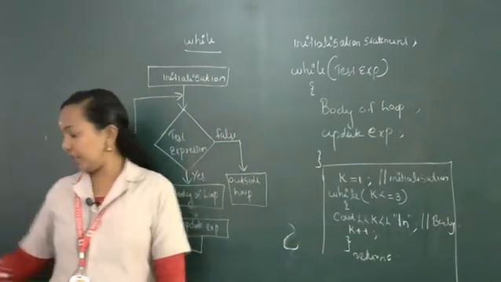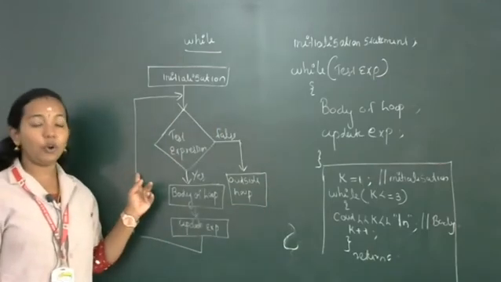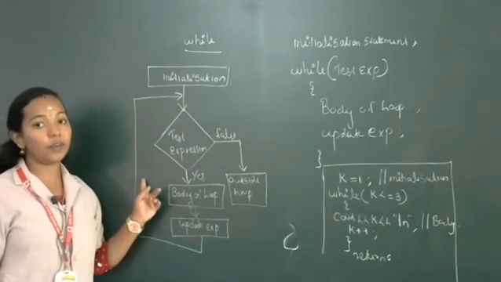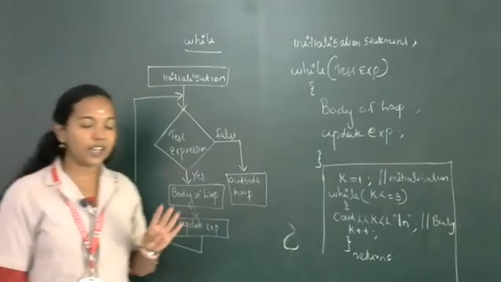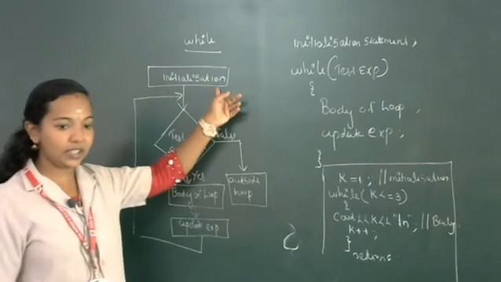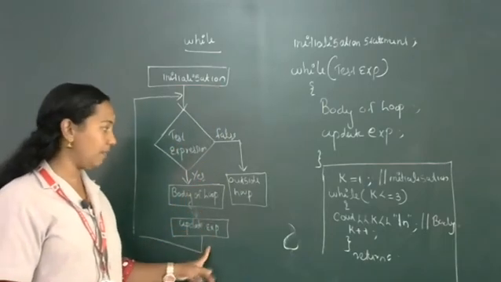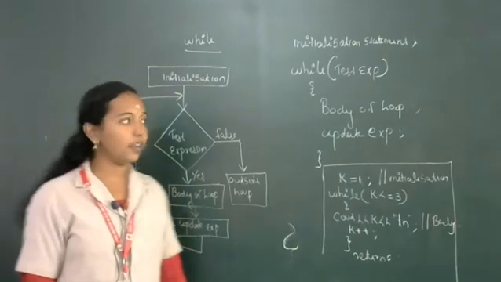Clear? So this is the general syntax of the while loop and this is the flowchart representation of the while loop. Every looping statement consists of 4 different segments: the initialization expression, the test expression, the body of the loop, and the update expression. Okay, clear?